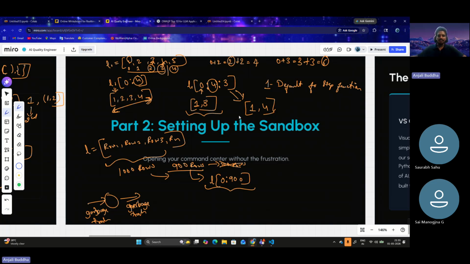All right, on to the step function. Another example for the step function is, let's say there are n rows, and the creator of this dataset says that every 100 rows, first 100, second 100, third 100, are similar, until 1000. So there are 10 sets of data, and every set has 100 similar rows.